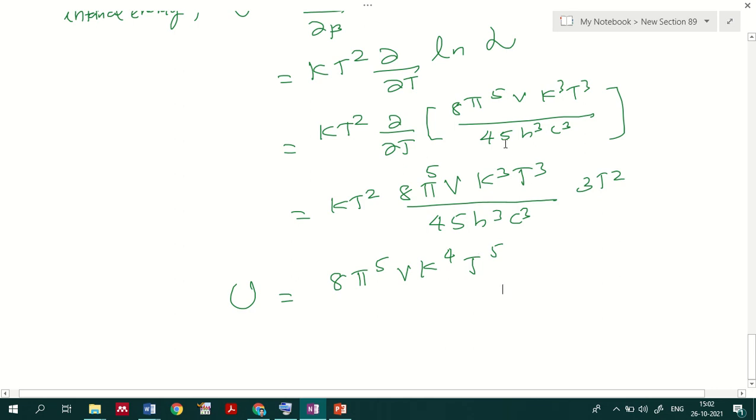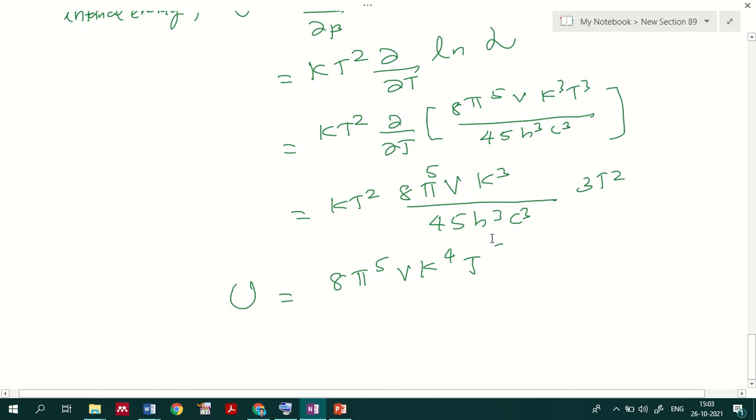Okay, so here there will be no T³, right? This will be 8π⁵kT², because we are taking the T³ derivative, so 3T², and we'll have T⁴ over here.